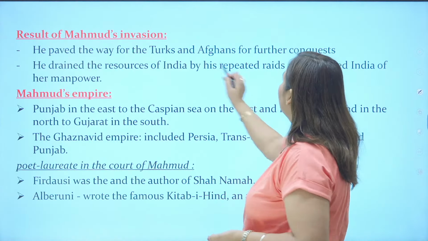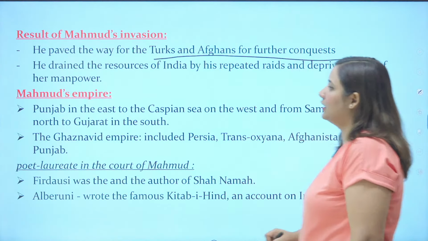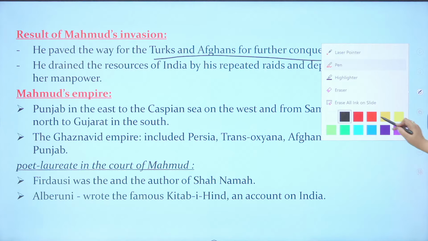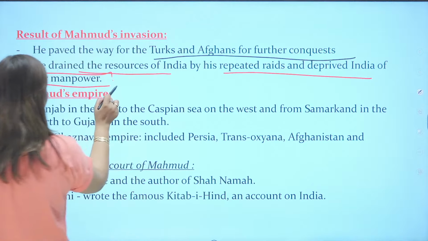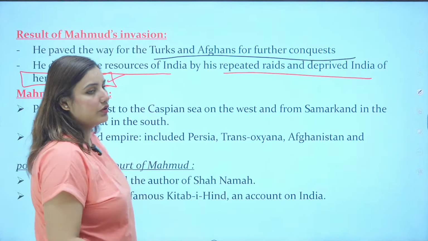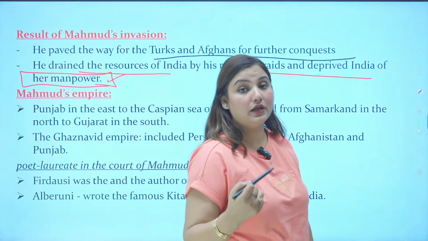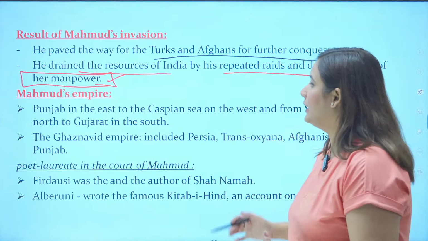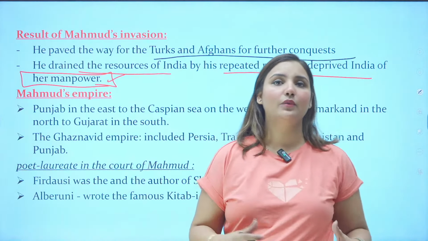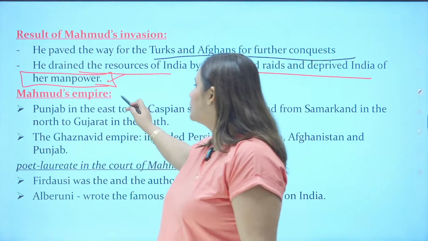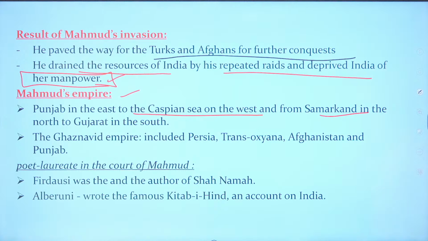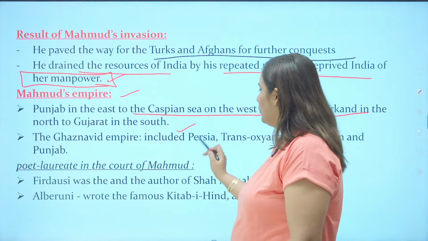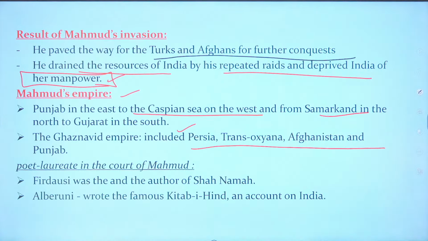Now, result of Mahmud's invasion. He paved the way for Turks and Afghans for further conquest, and he also drained the resources of India with his repeated raids, and the Indian manpower was also deprived because the soldiers got killed again and again due to his raids. Many Indians got killed. Now, when I talk about the Mahmud empire, from Punjab in the east to the Caspian Sea in the west, from Samarkand in the north to Gujarat in the south, everything was there. He included Persia, Transoxania, Afghanistan, Punjab, as we have covered in the map.